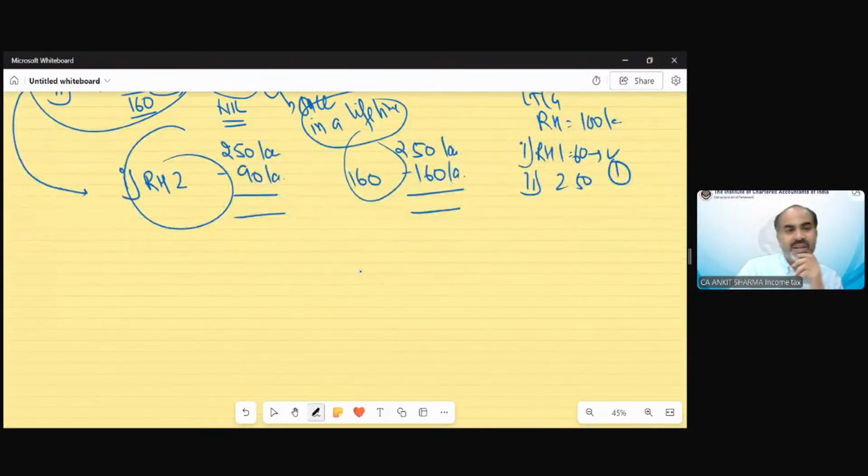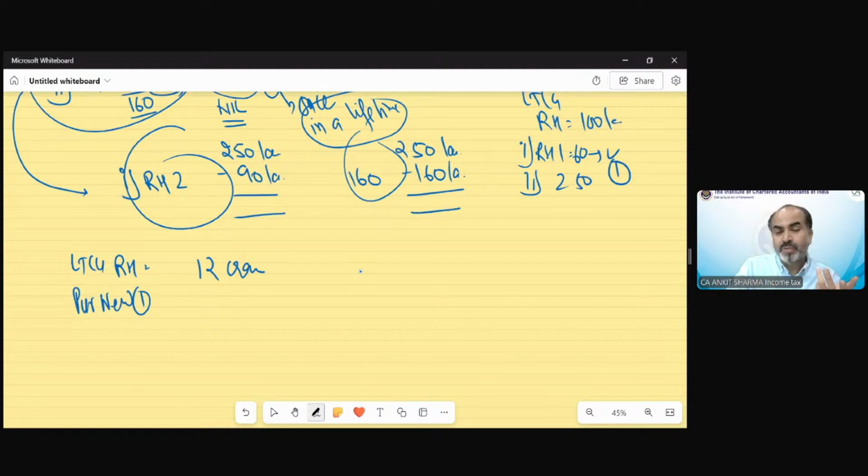Now suppose there is a long-term capital gain against a residential house of 12 crore rupees, and you have purchased a new residential house. Two-house benefit you cannot claim because it exceeds 2 crore, but you purchase one residential house for 11 crore rupees.